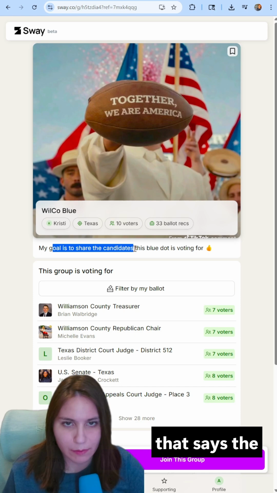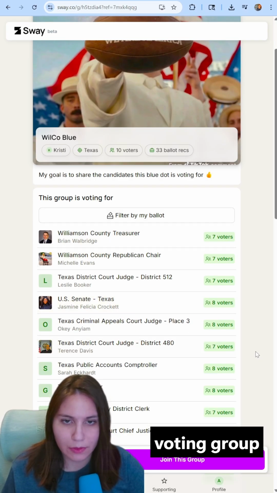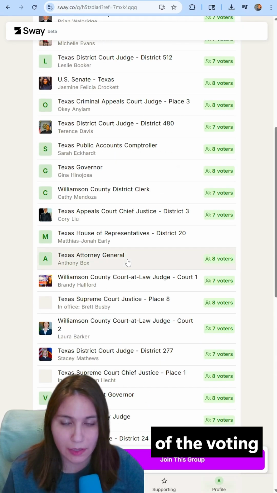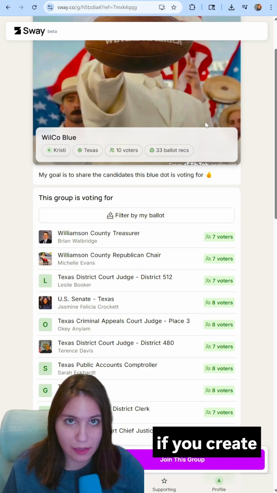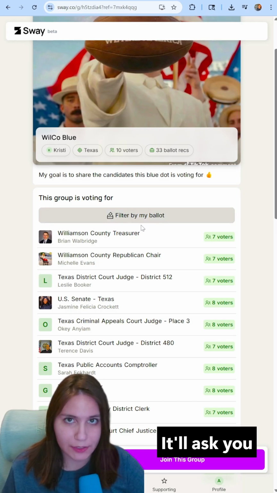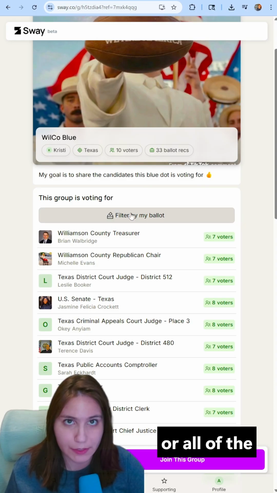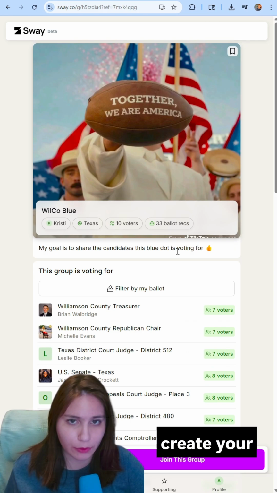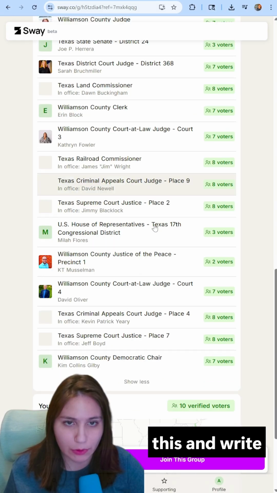You see here that it says the goal is to share candidates that this person is voting for. So each person will have their goals for this voting group. And then if you click on here, it'll show you all of the voting recommendations that this person has selected. And you can also filter by your ballot, because if you create an account, it'll ask you for your address, which will then show you all of the offices that are up for election within your area. You can either join that group or create your own group. You don't have to create your own group. You can just use this and write down whoever it is that you want to vote for.